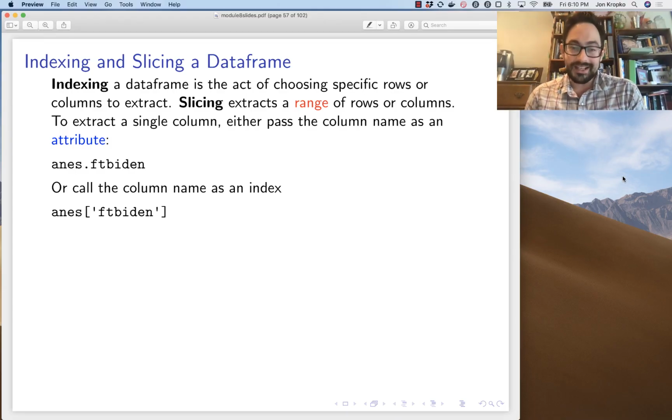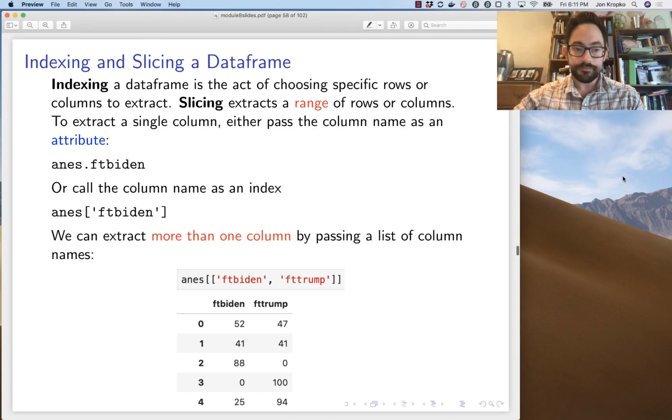Okay, indexing. When we want to index a data frame, it means that we are trying to pull out a selection of rows or a selection of columns. Now, one way to pull out a single column is to call the name of that column as an attribute. So we want the feeling thermometer score for Joe Biden, voter by voter. So we could say anes.ft_biden, and that pulls out that column. Or we could say anes and then brackets and then ft_biden in quotes. Both of those are exactly the same.